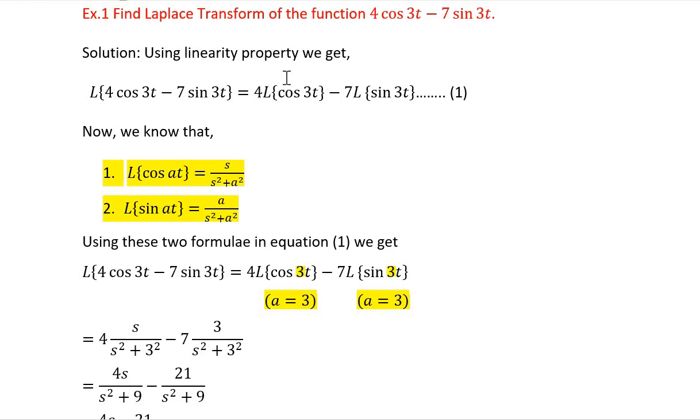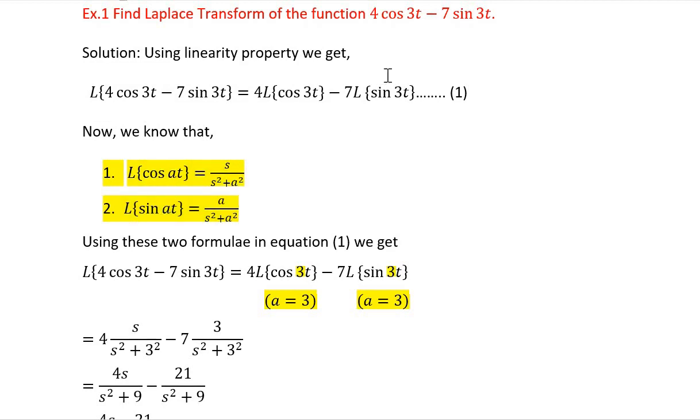Now Laplace of cos of 3t we will obtain using this formula. Laplace of cos of at equals s upon s square plus a square. And Laplace of sin of 3t we will obtain using this formula. Laplace of sin at is equal to a upon s square plus a square. So if we compare this with this, the value of a is 3.